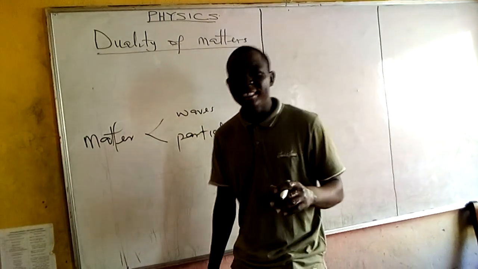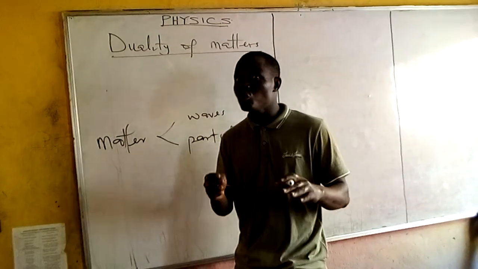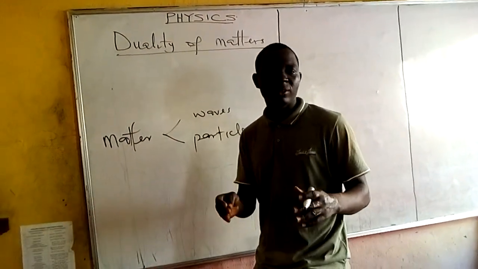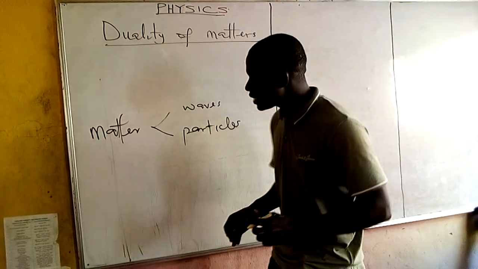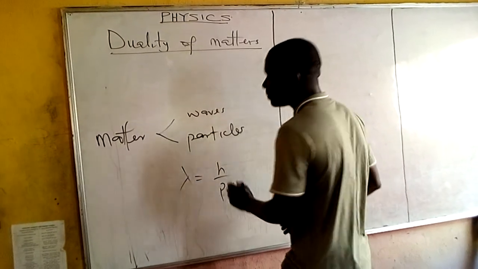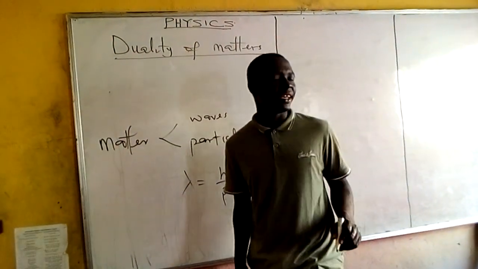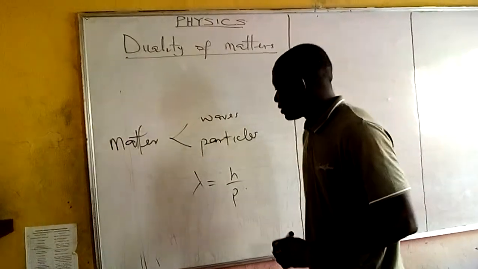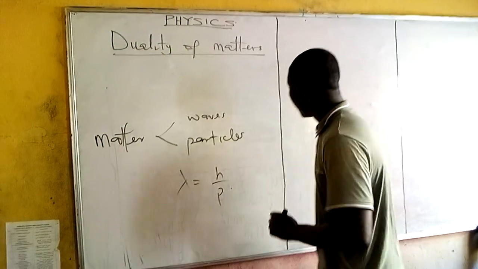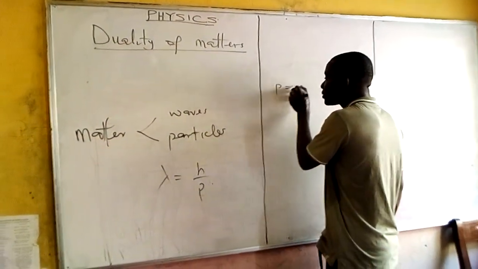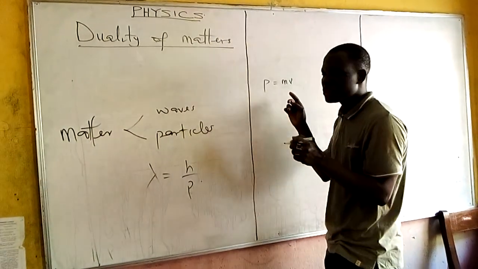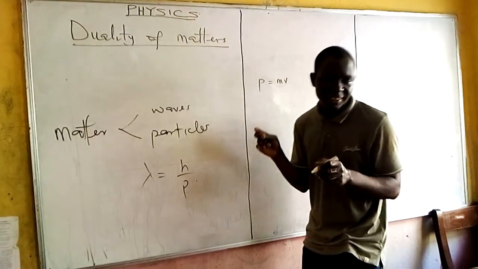But the de Broglie wavelength is usually used to discuss matter. What do we talk about when we are talking about the de Broglie wavelength? The de Broglie wavelength equals Planck's constant over momentum. That's the formula. De Broglie is a scientist who gave us this formula, where momentum equals mv, the mass and velocity.